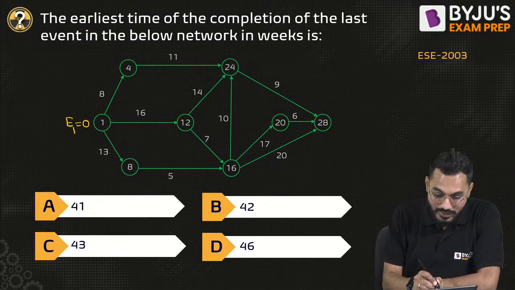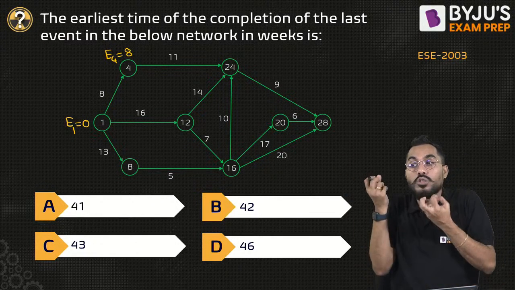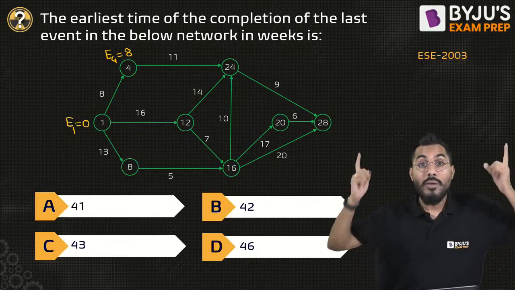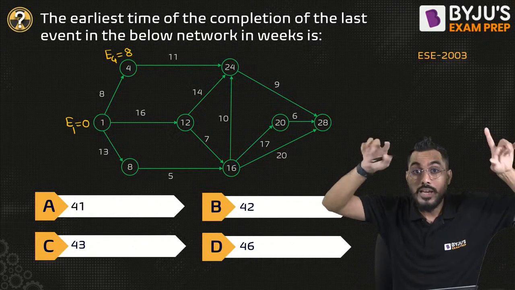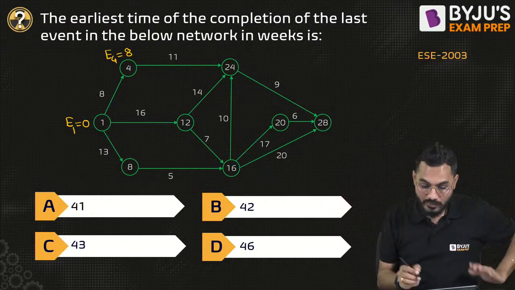Sir, what is the earliest start time of event 1? 0. The earliest start time of the first event is always 0. Forward pass calculation. Go here. Earliest start time of event number 4? 8. Always consider incoming arrows. There is only one incoming arrow here. When there are several, the maximum time of the incoming arrows has to be considered. Okay, go to 8.